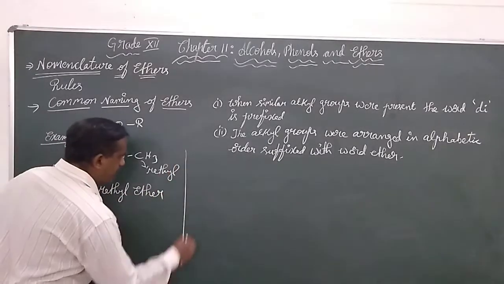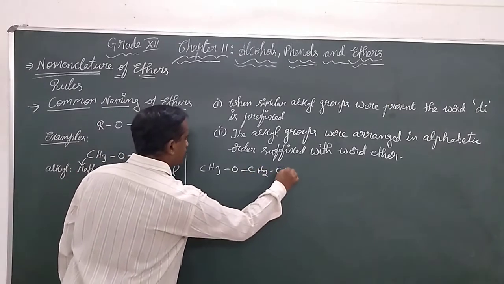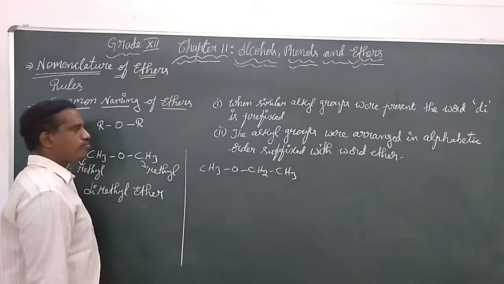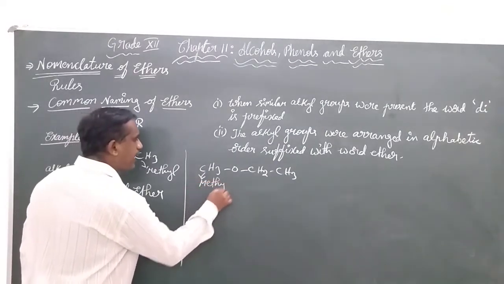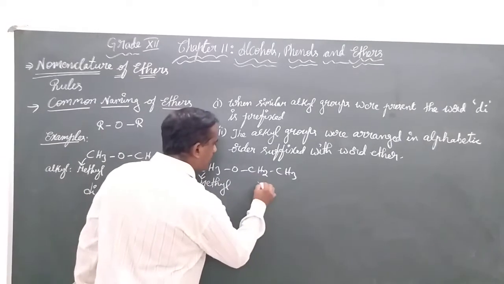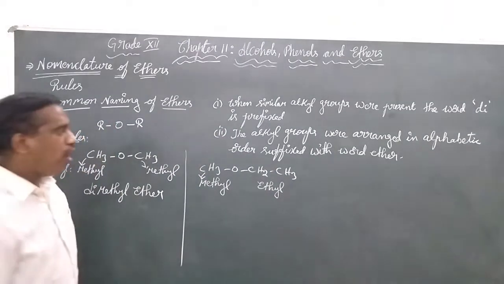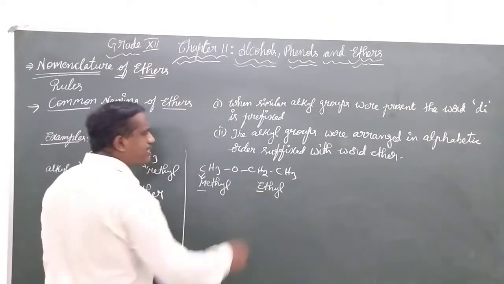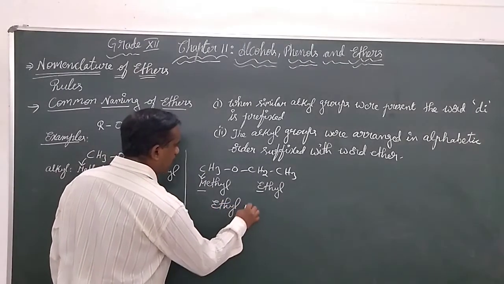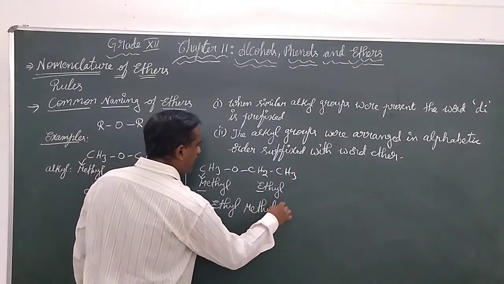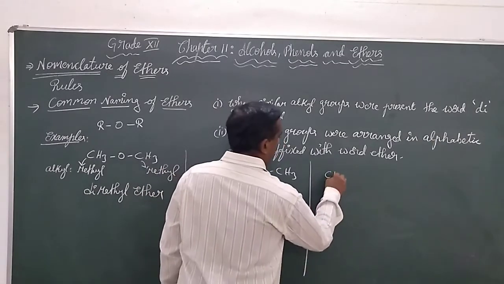Let us take another example. CH3OCH2CH3. Now we have two groups. One is methyl, and CH2CH3 together is called ethyl. Among M and E, which comes first? E comes first. So this is called ethyl methyl ether. We take one more example.